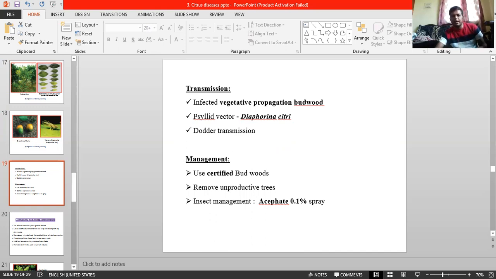And next, coming to the management aspect. So select certified disease-free seedlings. This is a major step. And next, control psyllids with insecticides like dimethoate or acephate 0.1%, and use pathogen-free budwood for propagation, and raise virus-free planting through shoot tip grafting. That is the major thing. Without budding, shoot tip grafting is the best one.